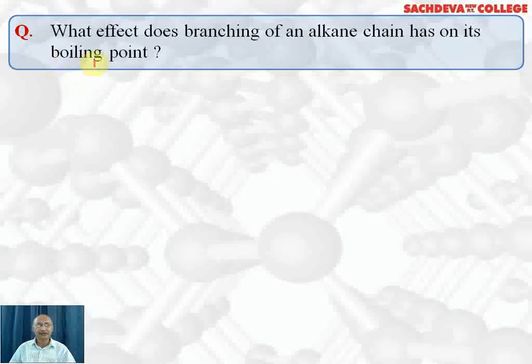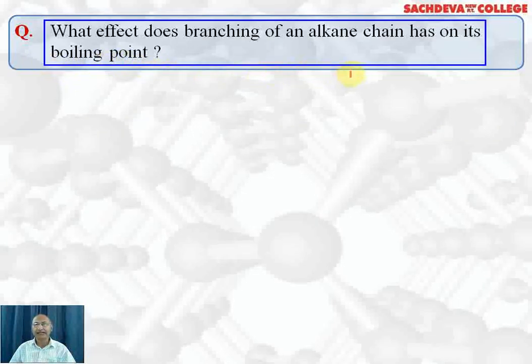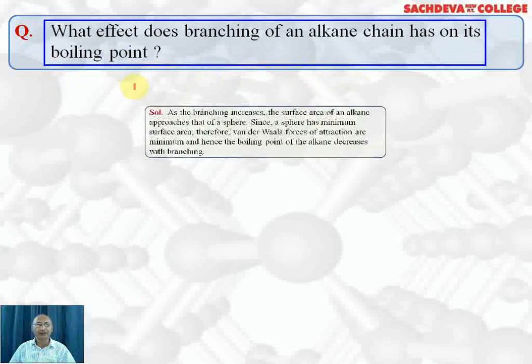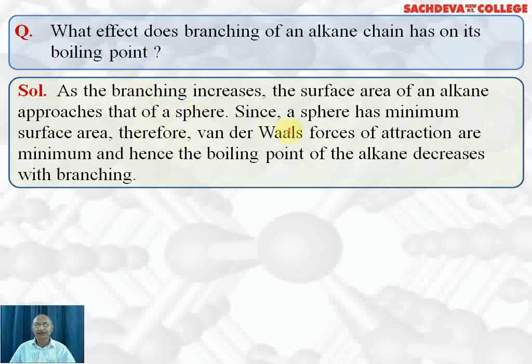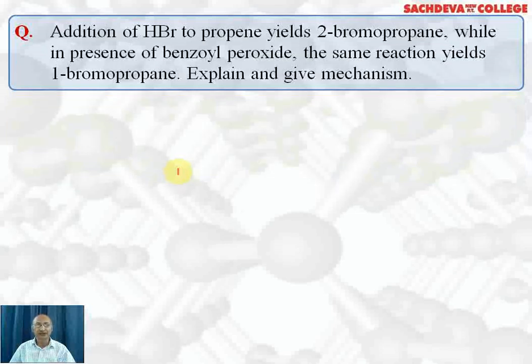Let's take up the question, what effect does branching of an alkane chain have on its boiling point? As the branching increases, the surface area of the alkane approaches that of a sphere. Since a sphere has minimum surface area, the van der Waals forces of attraction are minimum, hence the boiling point of an alkane decreases with increase in branching.